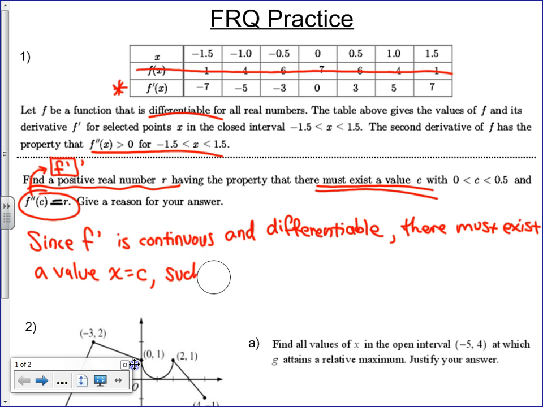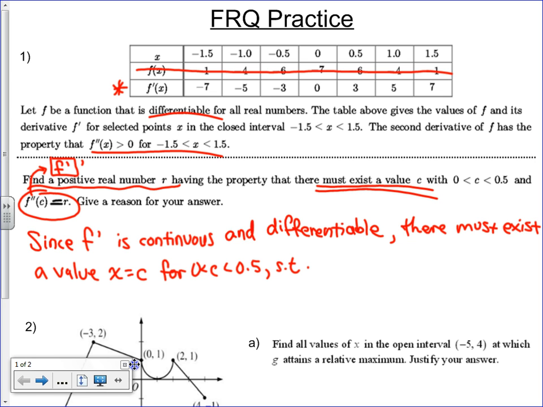for C within 0 to 0.5 such that, you can write it out. Wait a minute, if they give me in between 0 and 0.5, such that, what conclusion can I make? What conclusion can I make from MVT? F of B.